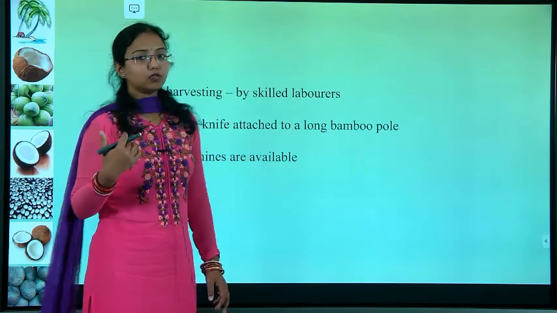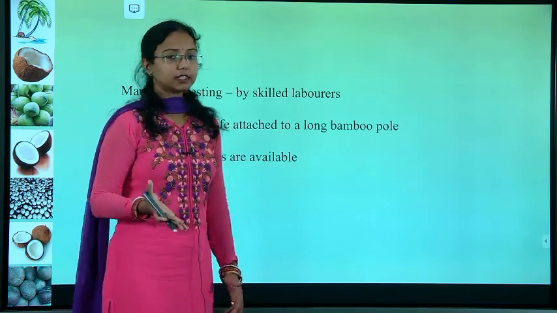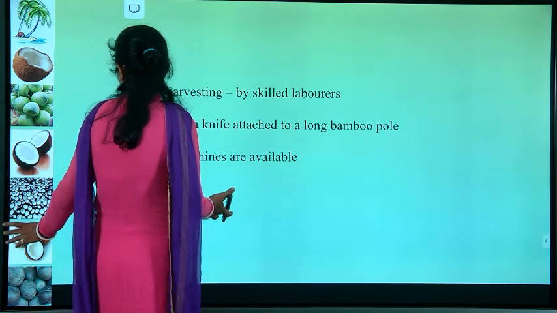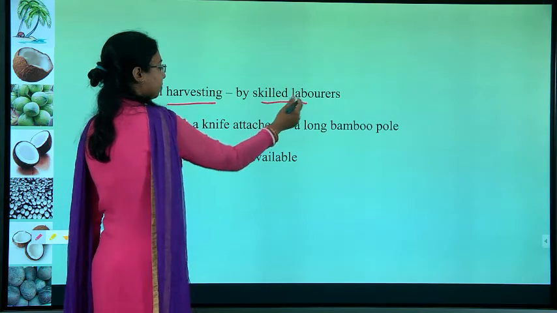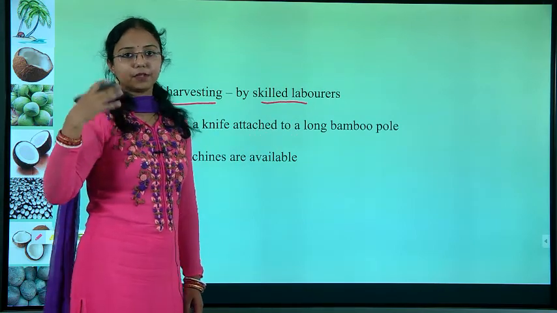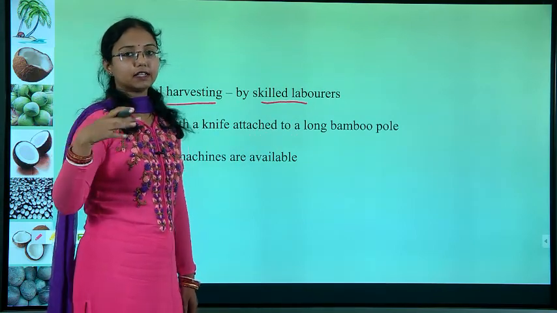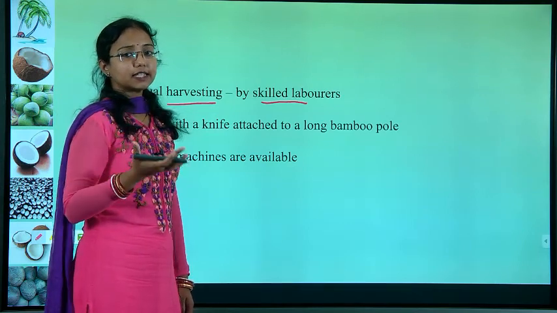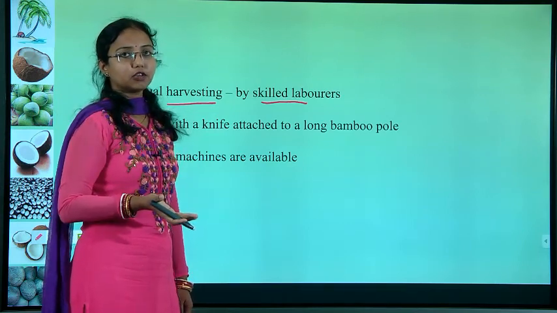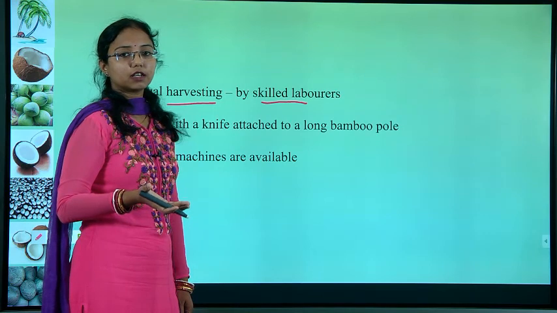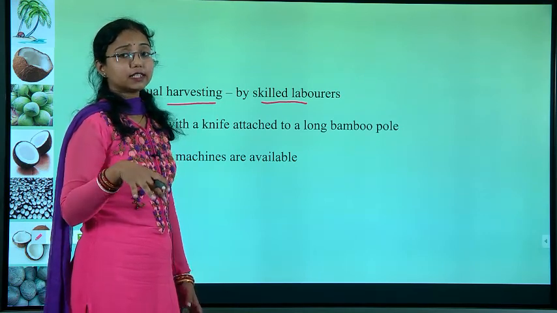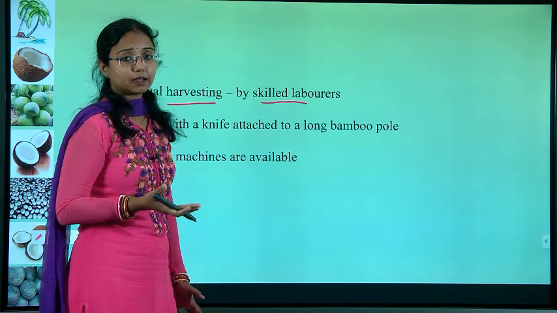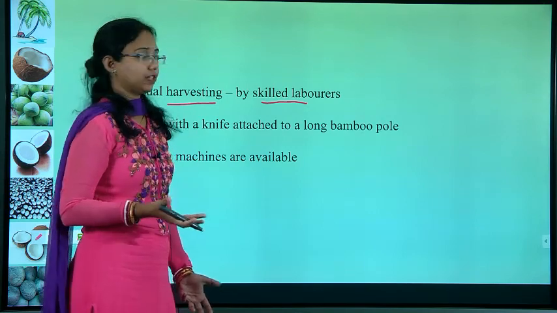Next, what do we do in harvesting? Generally we can see manual harvesting by skilled laborers. They climb up the trees and take the coconuts out. Nowadays the robotic climber is coming, which is a very new trend.